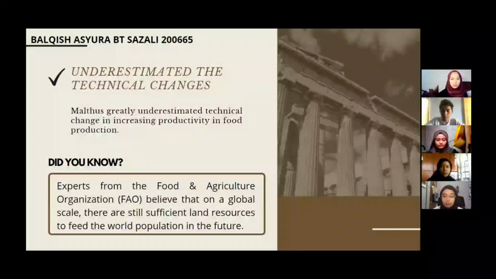Although the population increased rapidly, the food supply also increased due to these developments. Experts from the Food and Agriculture Organization, FAO, believe that on a global scale, there are still sufficient land resources to feed the world population in the future. This proves that there was a weakness in Malthus' theory, which is that he underestimated the technical changes in the future. That's all. Next.